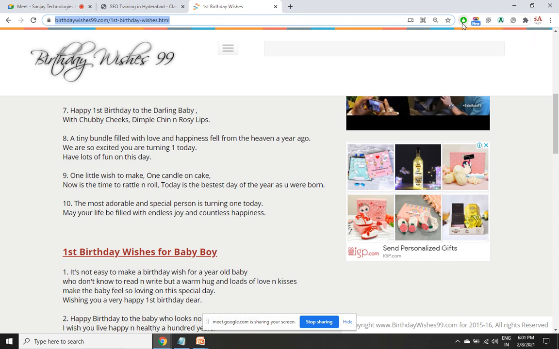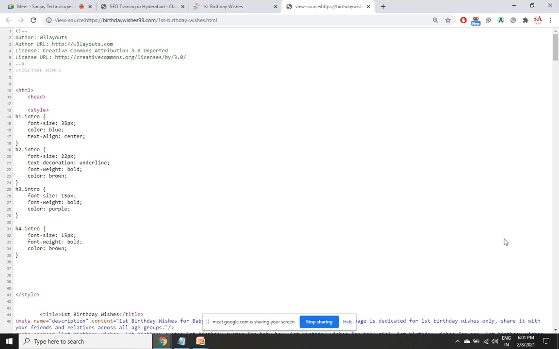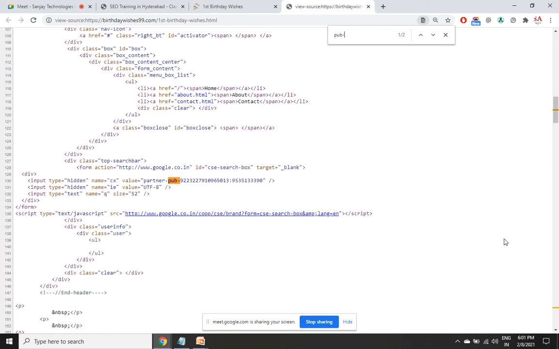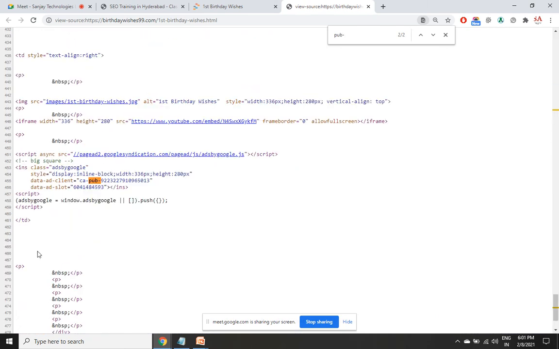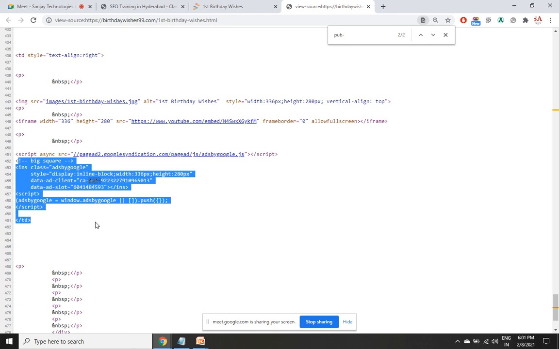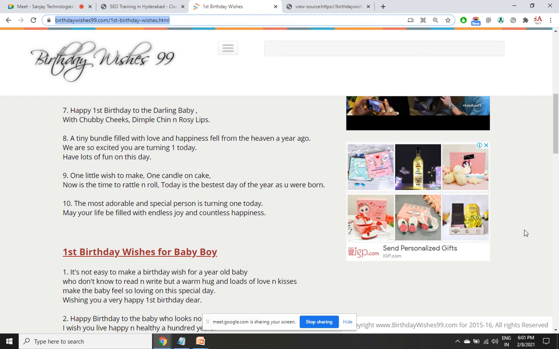A small test I'll give you. If really this was a backlink to igp.com, then that ahref code has to come into the backend. It has to come here. Let me see. Control F to find. There's nothing like IGP. What is there? This is there, this is the ad code. Because of this code only the ad is appearing there. In this code nowhere is ahref mentioned. Only a JavaScript code is mentioned, which is telling the browser to please display the ad on the browser's screen. That is what it is.